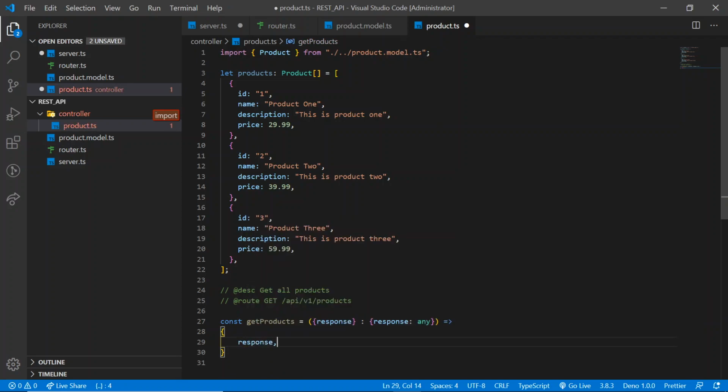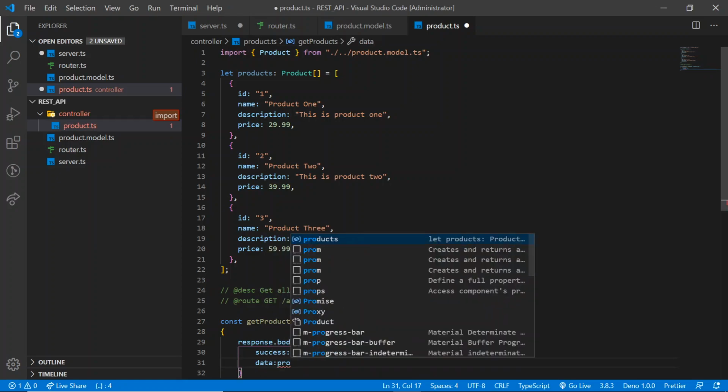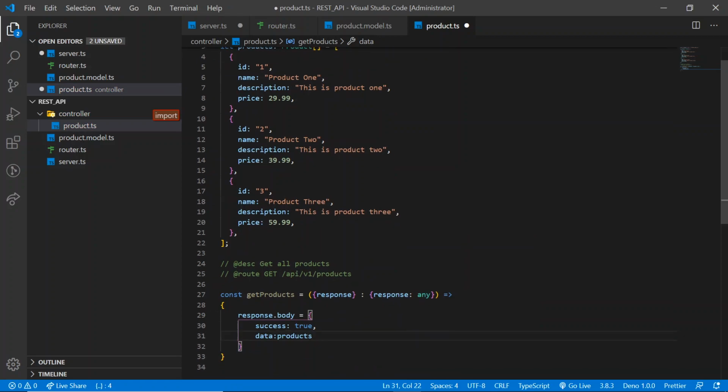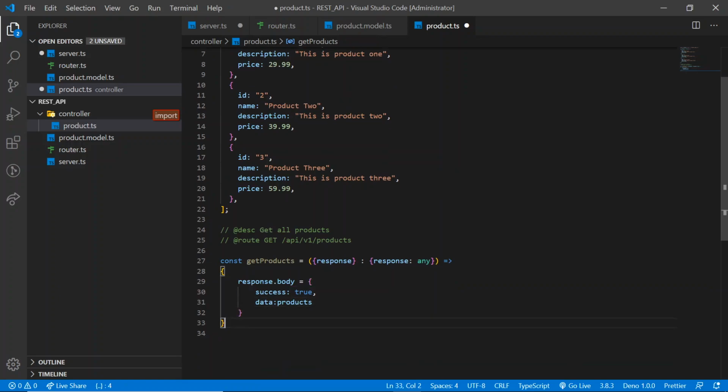Then response.body. In this case we want to set success true, and in data we want to send the products. This is the static data which we want to return in case of success. Now in the last, let's export this method.